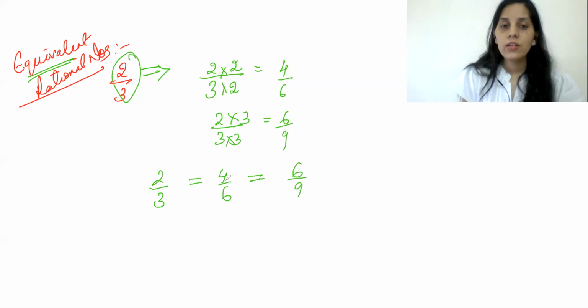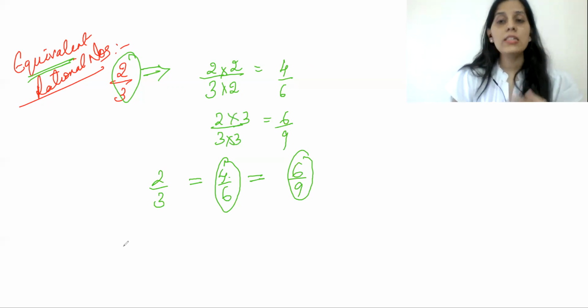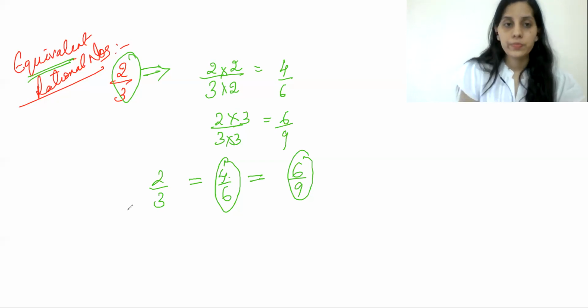When I again reduce this into the simplest form, I get 2 by 3. In the same way, I can reduce this to simplest form, I get 2 by 3. So basically, for a rational number, you can find several equivalent rational numbers by just multiplying or dividing the same number to both numerator and denominator.